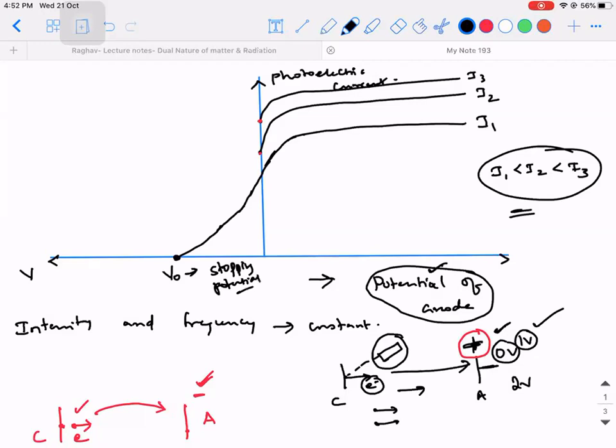So the next question that comes is, why are we even doing it? Why are we even doing it?